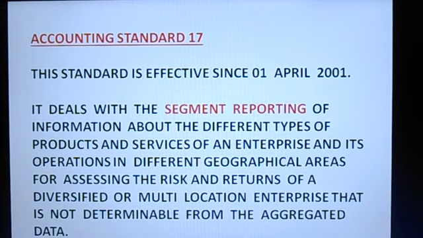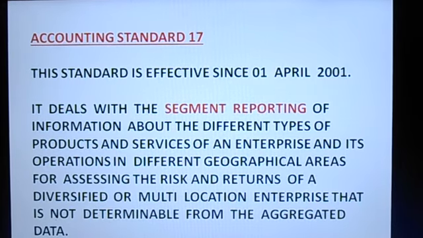Accounting Standard 17. This standard is effective since 1st April 2001. It deals with the segment reporting of information about the different types of products and services of an enterprise and its operations in different geographical areas for assessing the risk and returns of a diversified or multi-location enterprise that is not determinable from the aggregated data.